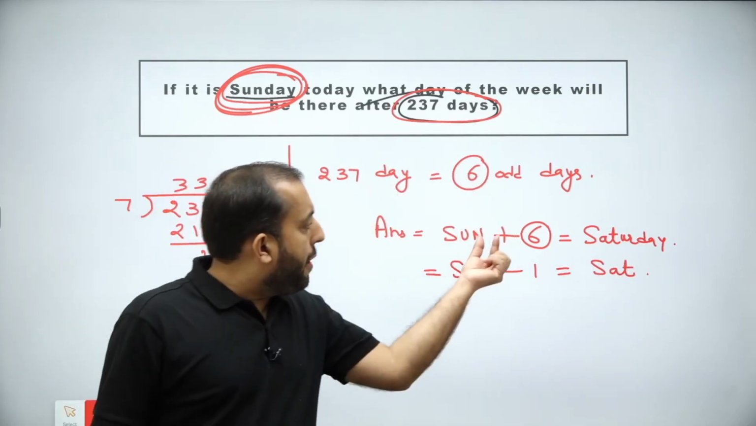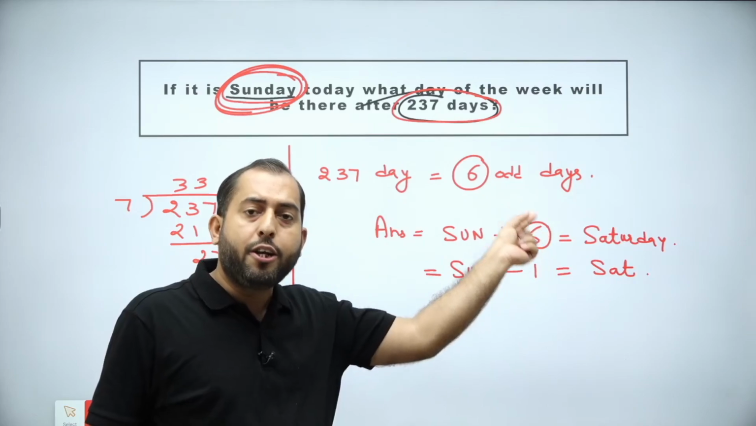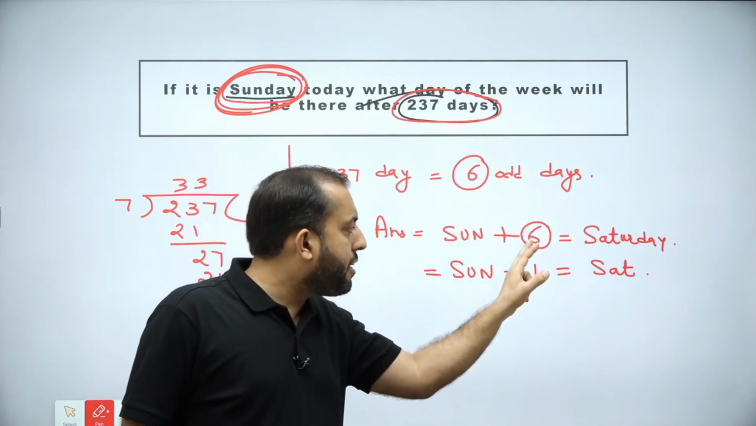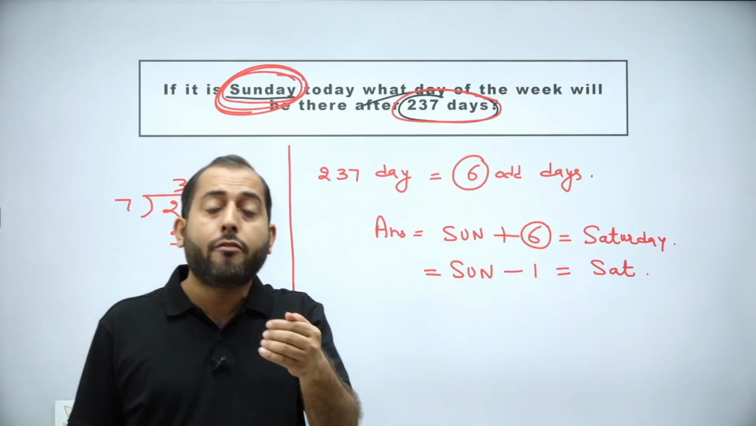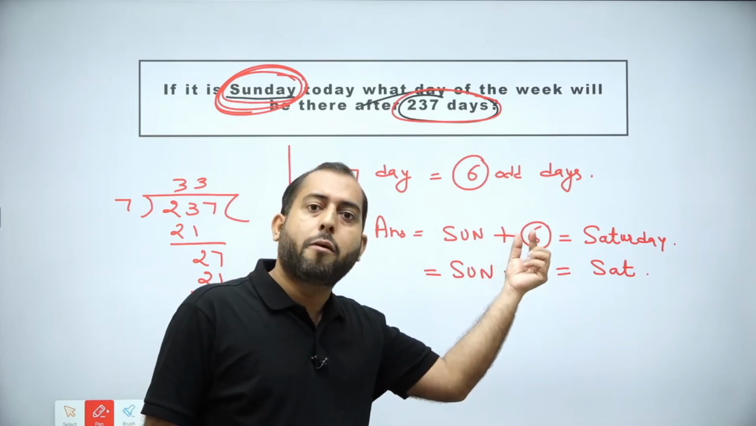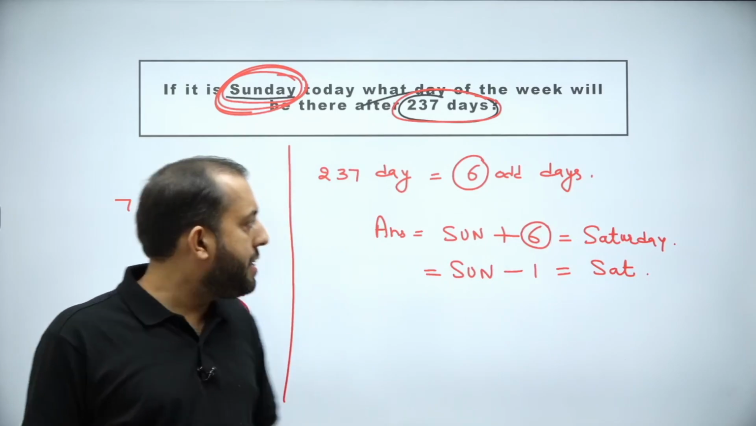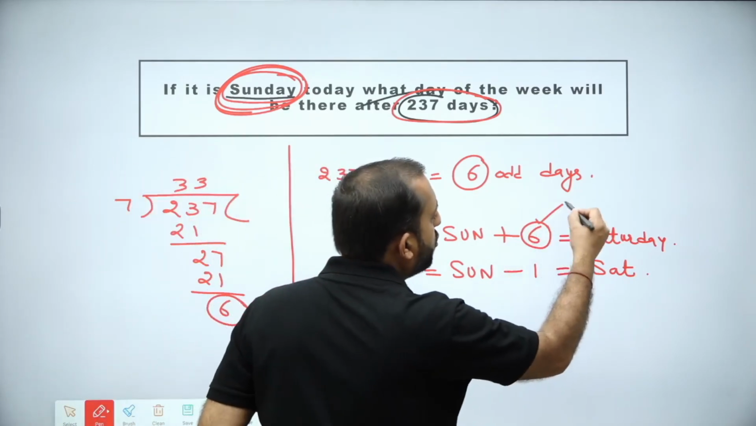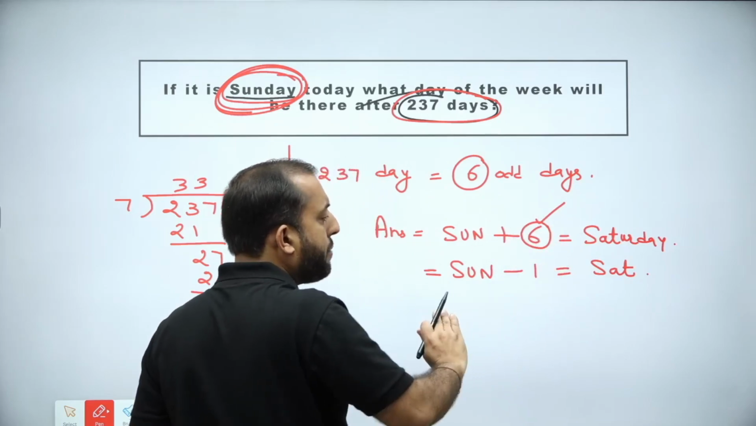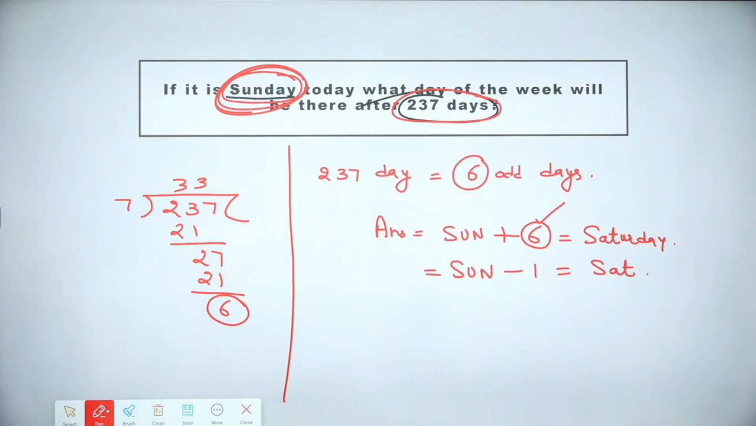If positive 6 is there, then you can convert this positive 6 into -1. Why? Because in a week, how many days are present? 7 days are present. So positive 6 and -1, 6 plus 1 will make 7. Hence, if you don't want to go 6 days ahead, then go 1 day behind. Sunday -1 means going 1 day behind. I hope guys this is clear. Please note it down.